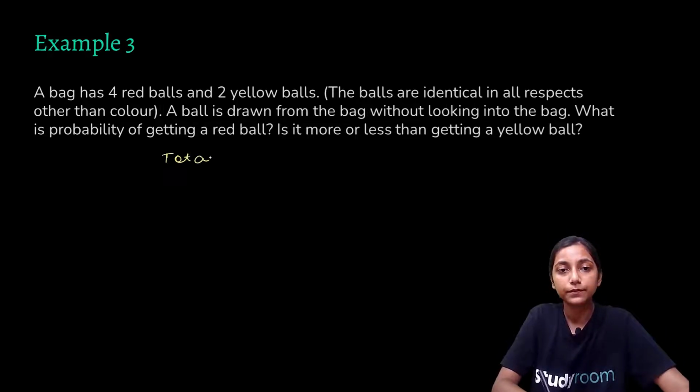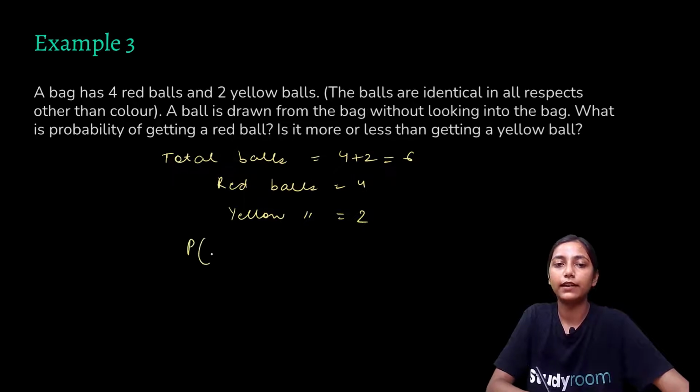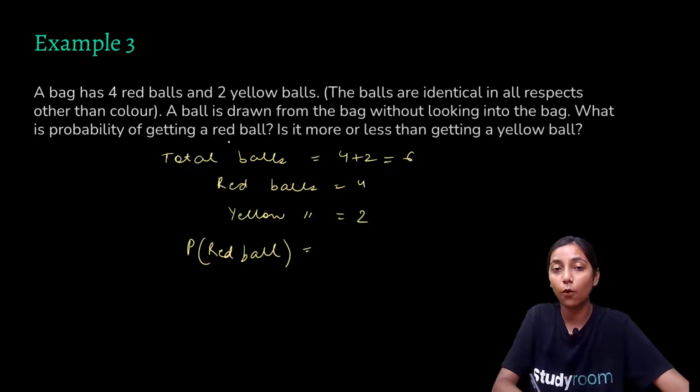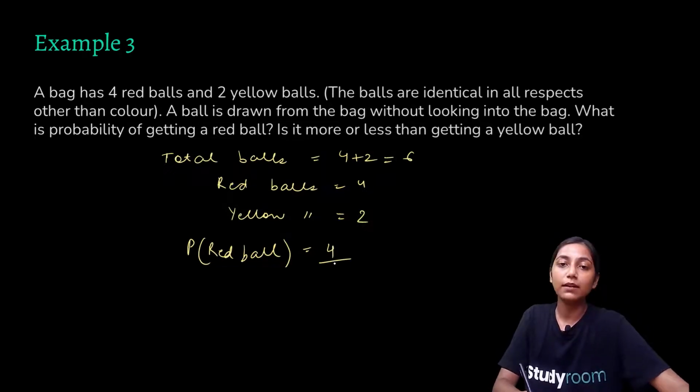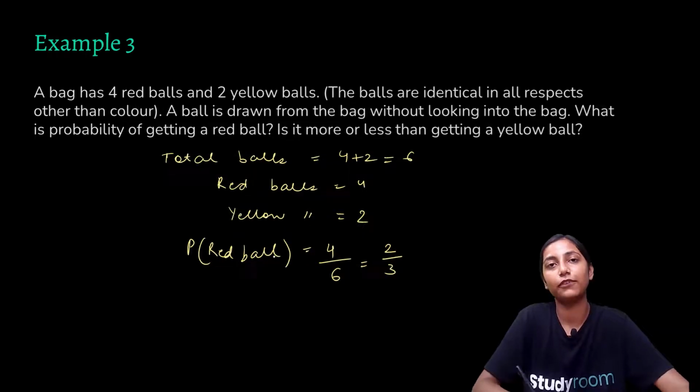Total balls, we have 4 plus 2, that is 6 balls. And among them, red balls are 4 and yellow ones are 2. We need to find the probability of getting a red ball. P of a red ball, probability of a red ball, will be how much? Using the same formula, the number of outcomes that are giving a red ball is 4 divided by total number of outcomes, that is 6. So it is 2 by 3. The probability of getting a red ball is 2 by 3.